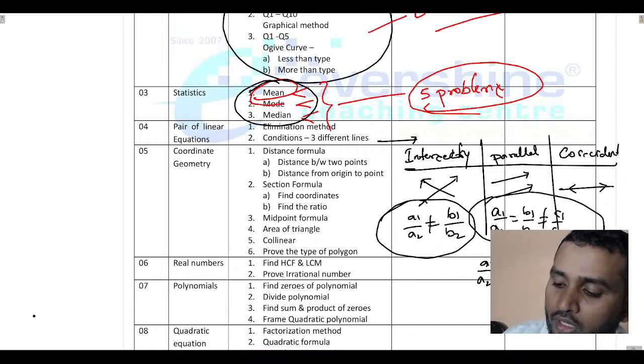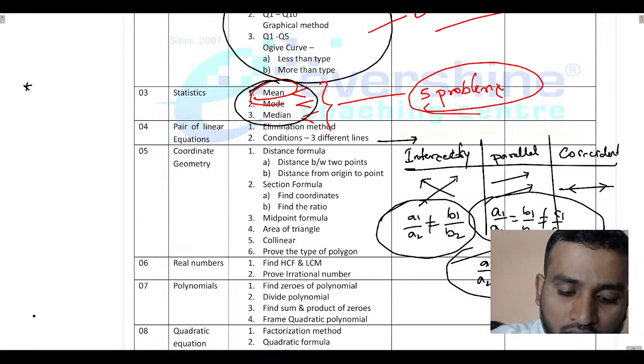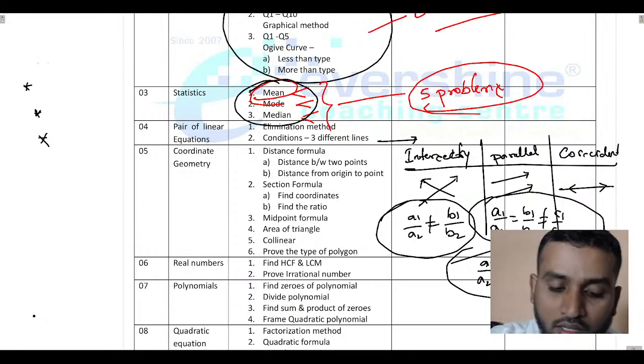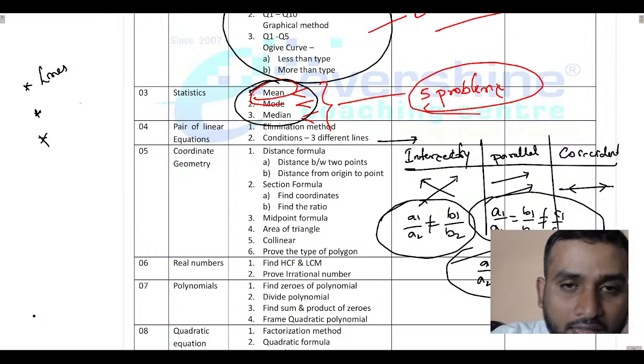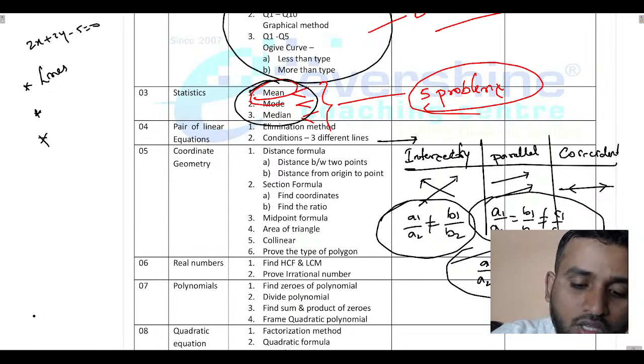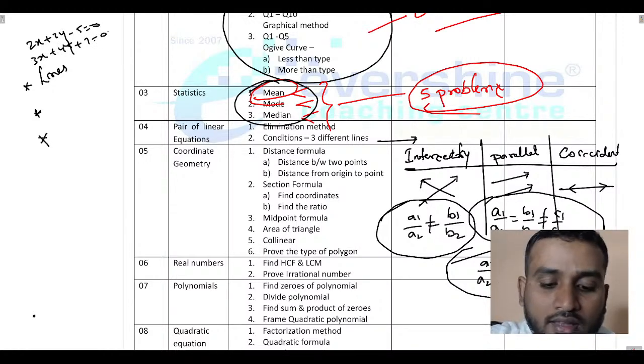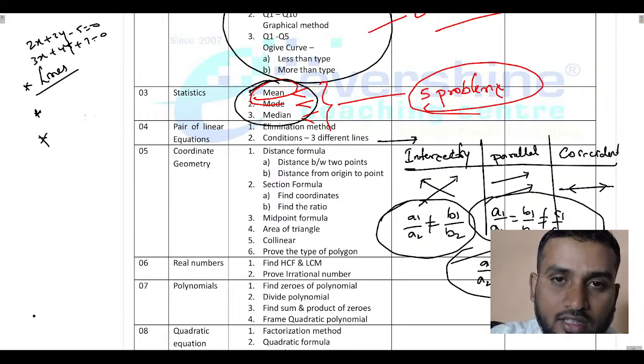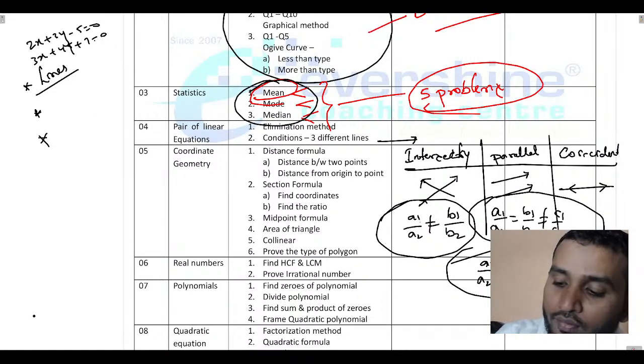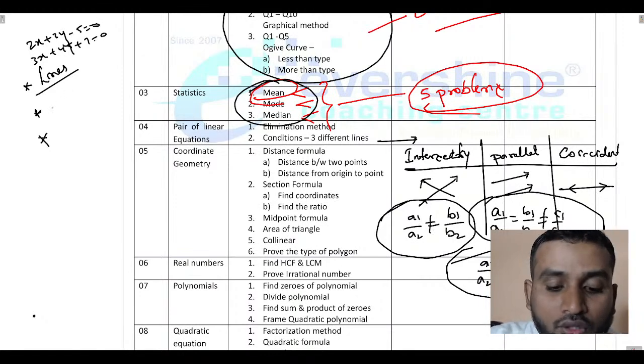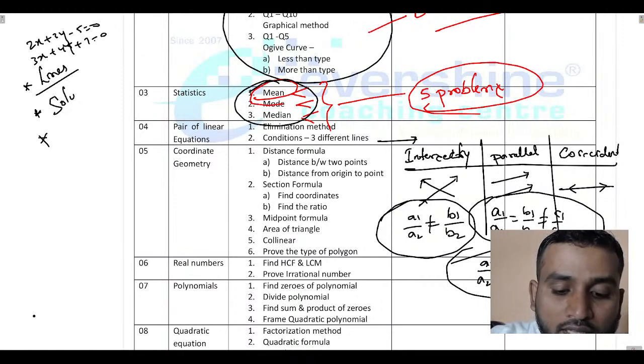These are the most important conditions if they ask any questions. In case they ask any question, they may ask you 3 types of questions related to these 3 conditions or 3 different lines. They may ask which type of lines exist. They may give you a question like 2x plus 3y minus 5 equals 0, 3x plus 4y plus 7 equals 0. Something like this may be given to you, and they may ask which type of lines these are. Okay, then you have to apply this condition. They may ask what type of solution exists.